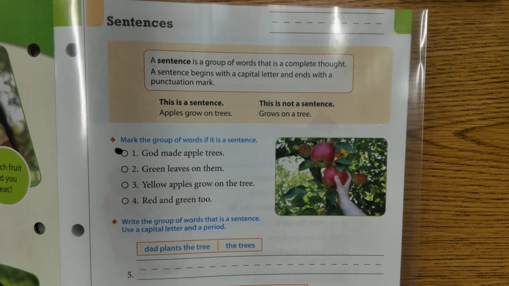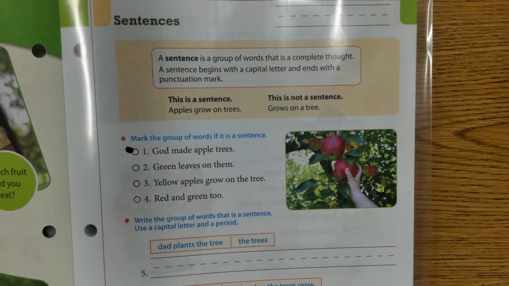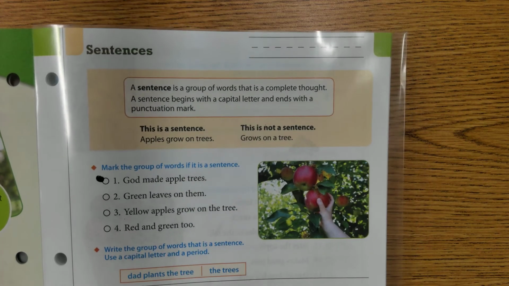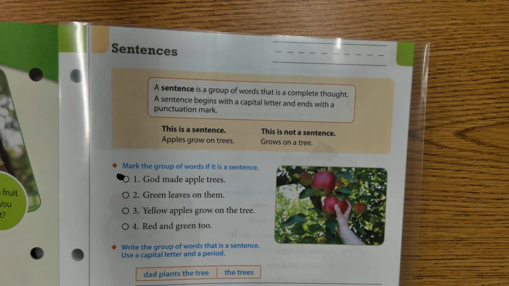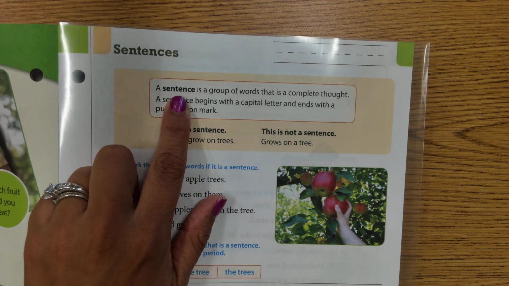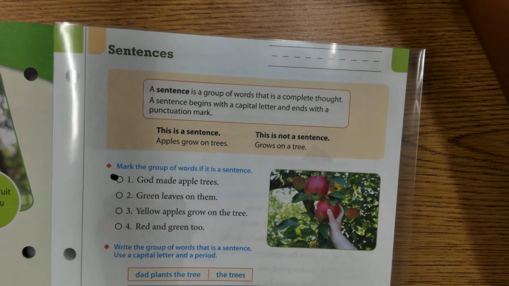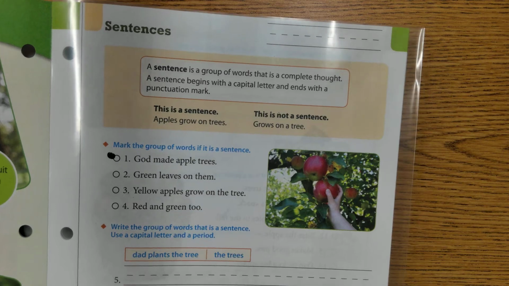All right, so today we're going to study sentences. Now, we're actually going to review sentences because you know plenty about what a sentence is or what a sentence is not. So we're just going to refresh our memory. We've had some sleep since we last saw this. A sentence is a group of words that is a complete thought. A sentence begins with a capital letter and ends with a punctuation mark.